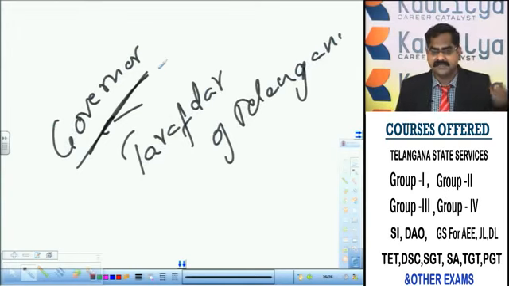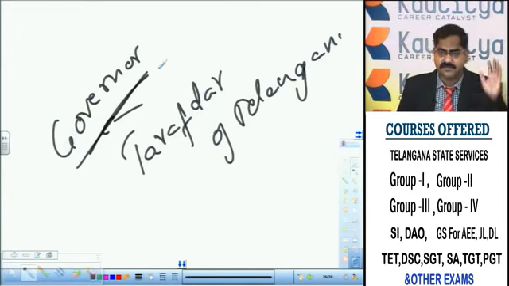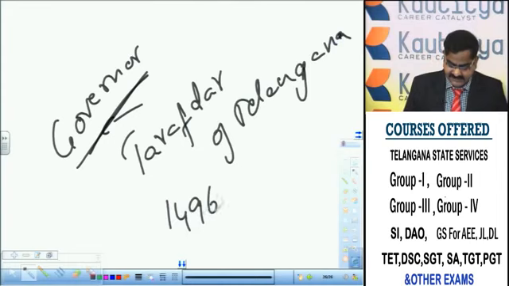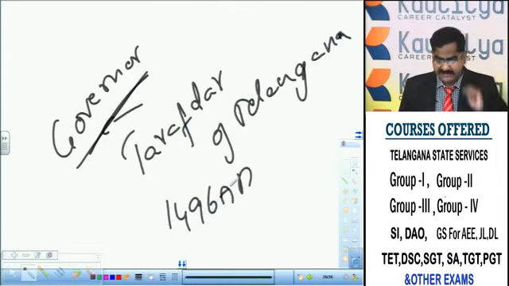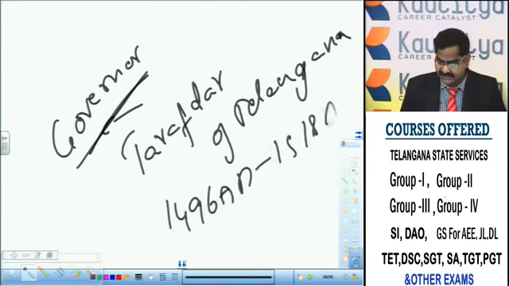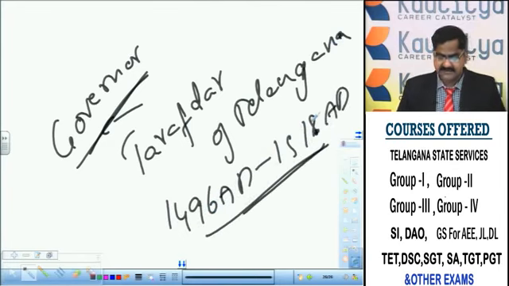So his political career in South India in the court of Muhammad Shatri started as a small bodyguard in the team of bodyguards who escorted Muhammad Shatri, and due to his bravery, he was raised to the position of Tarafdar of Telangana. He was elevated to this position exactly in the year 1496 AD. From 1496 AD to 1518 AD, he continued as Tarafdar of Telangana, as a provincial ruler.